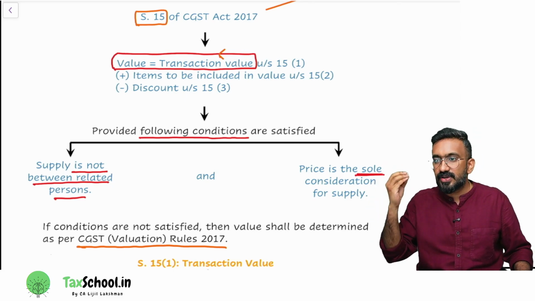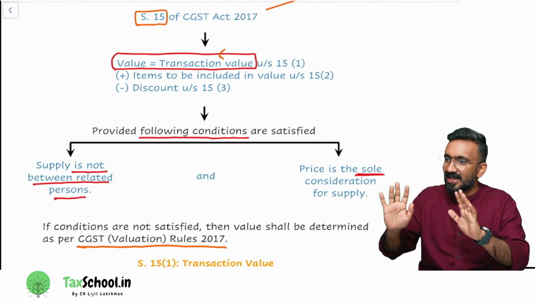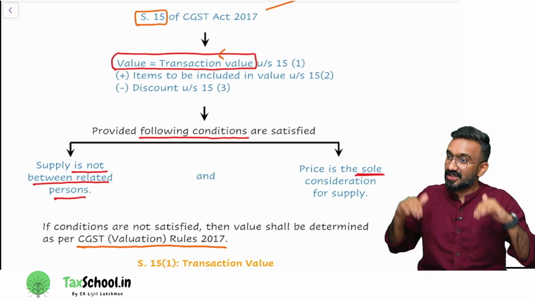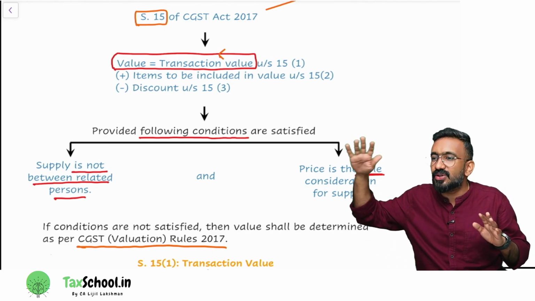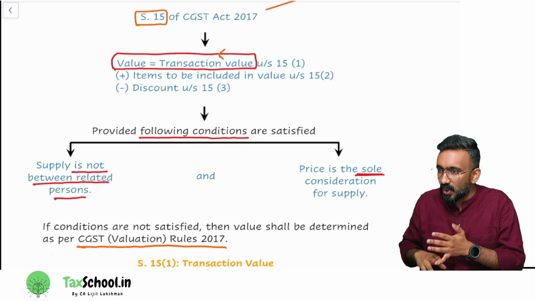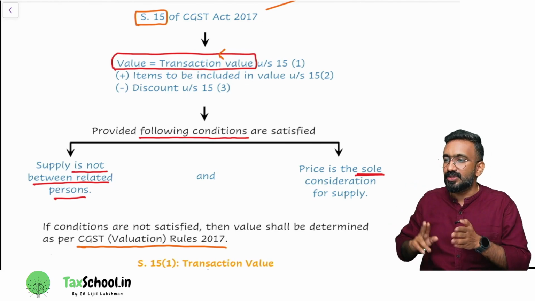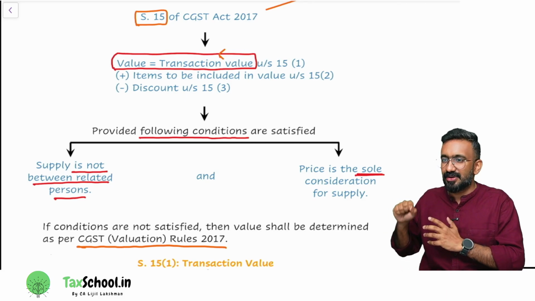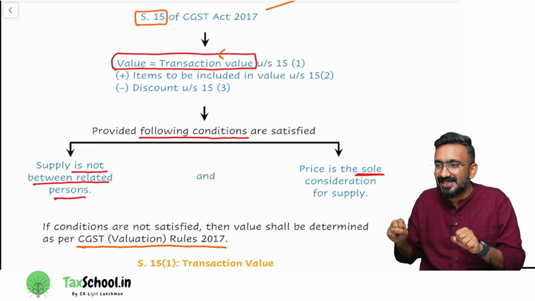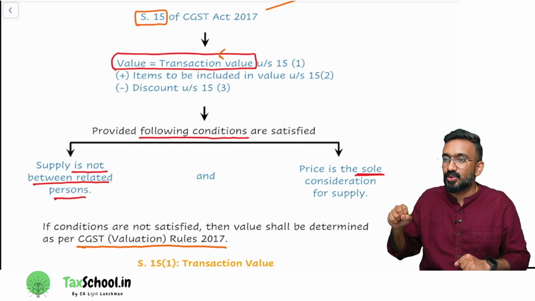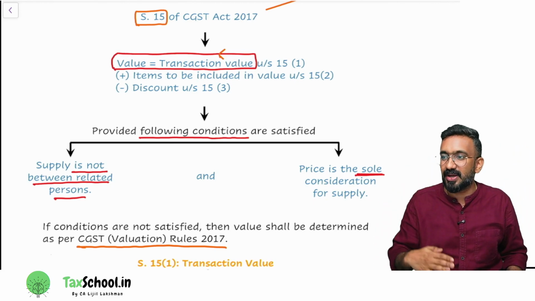They're saying that if you're supplying to a related person, you will have this question, who is this related person? They said, don't worry, in the explanation to section 15, I will explain what a related person is. They have given you a list: employer, employee, officers or directors in each other's business, legal partners, family members, sole distributor, holding company, subsidiary company. If one party is controlling two companies, or a third party is holding more than 25% in both companies. Likewise, they have given 9 sets of related persons, which you will find in your ICAI material in the definition part.